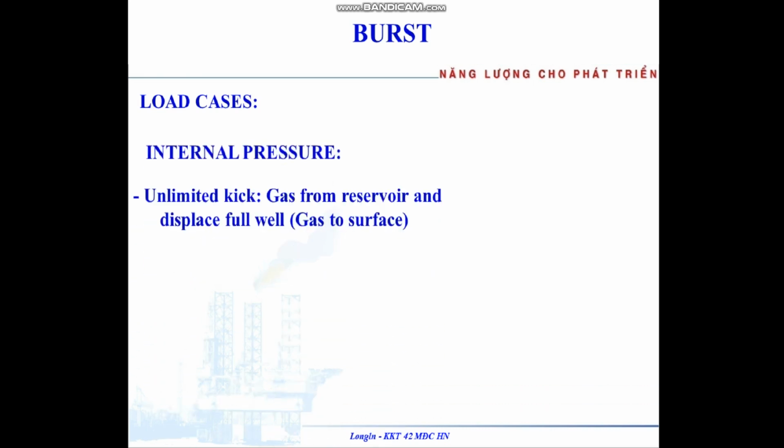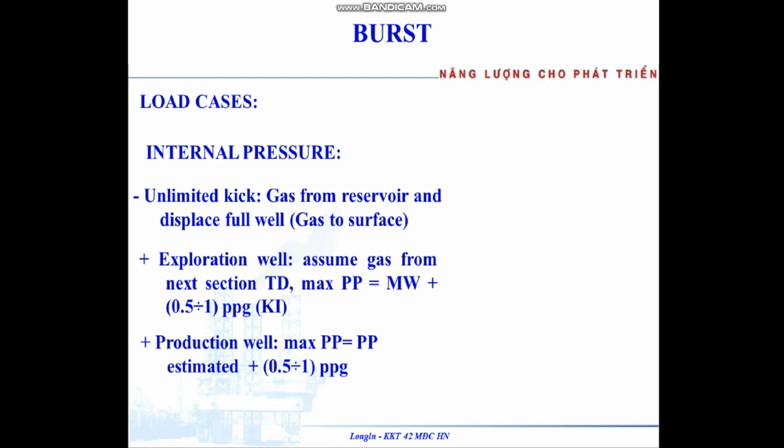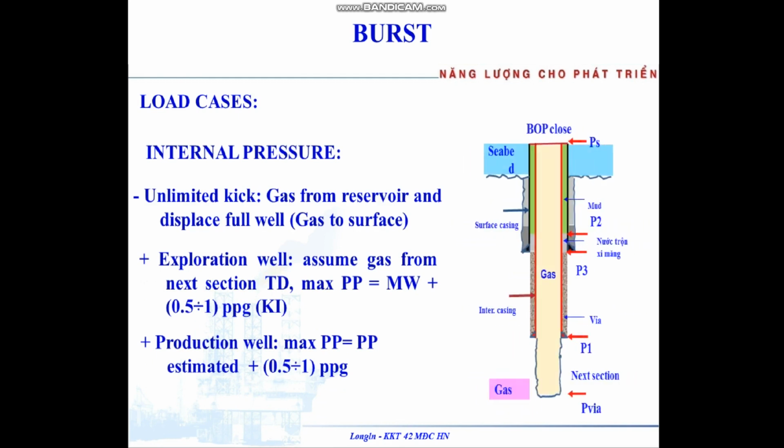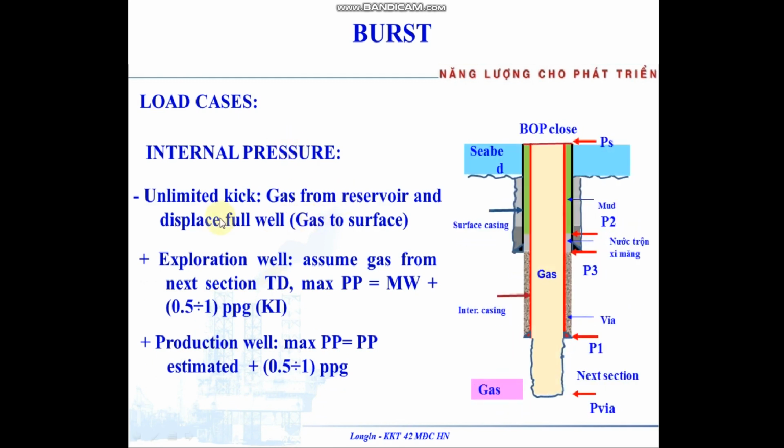Note K, the internal pressure we have mentioned here is about the unlimited kick. That means gas from the reservoir displaces the full well, gas to surface. For an exploration well, we assume gas from the last section TD, maximum pore pressure here about equivalent with minus 0.5 or 1 ppg kick intensity.